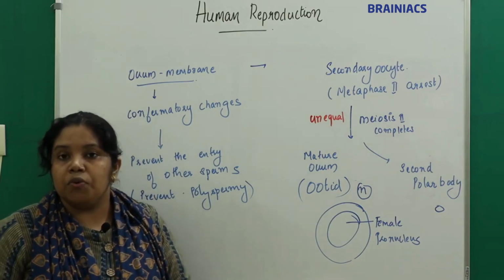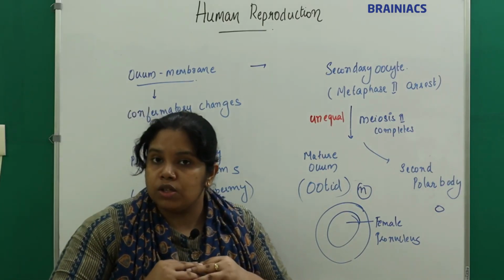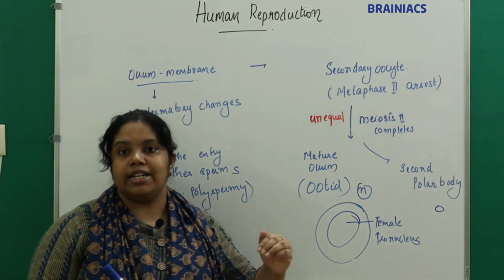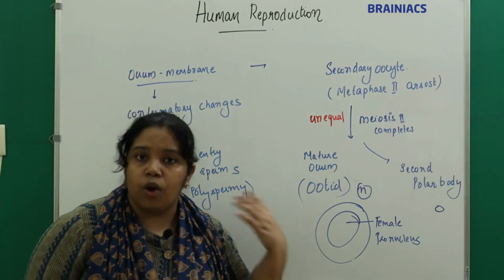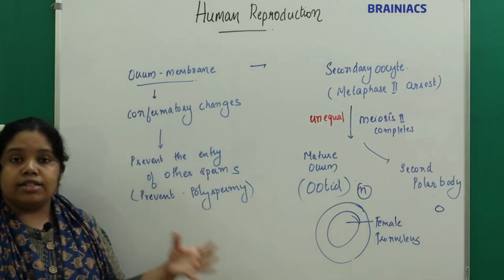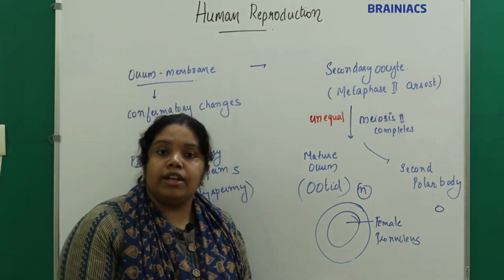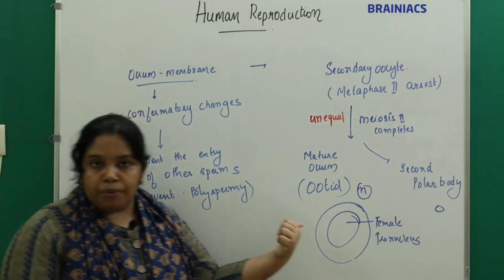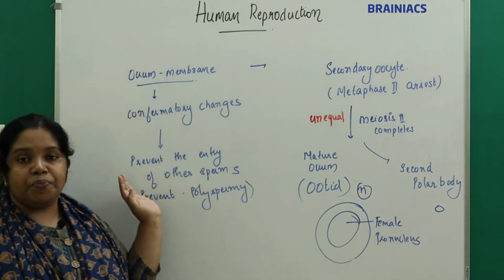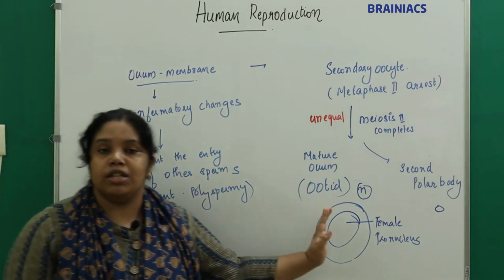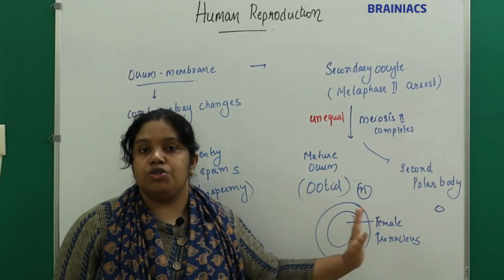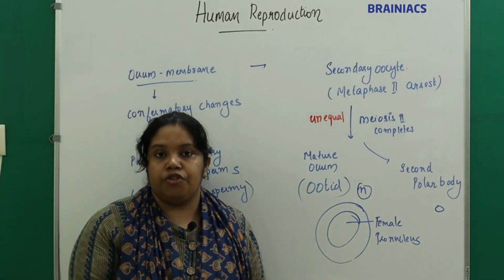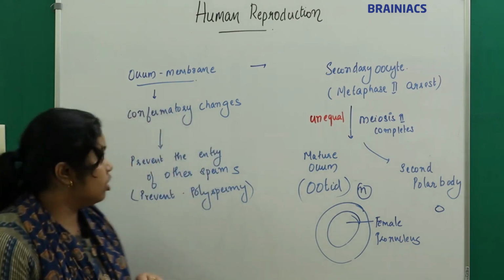Understand, the two changes occur when the sperm comes in contact with the zona pellucida. The sperm will undergo the acrosomal reaction and release lytic enzymes, which help the sperm penetrate the zona pellucida and reach the membrane of the ovum. Two changes occur: one is the conformational changes in the membrane, and the second is the completion of meiosis 2 and formation of the mature ovum. Now we will see what happens to the sperm.